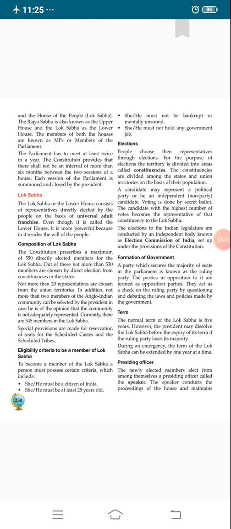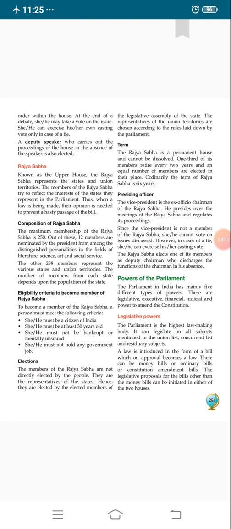Then we discussed the presiding officer. The presiding officer of Lok Sabha is known as the Speaker, and the Deputy Speaker presides over the session or meeting of the Lok Sabha. In Rajya Sabha, the presiding officer is the Vice President of India, who presides over the meeting or session of the Rajya Sabha, and there is also a Deputy Chairman who works in the absence of the chairman.